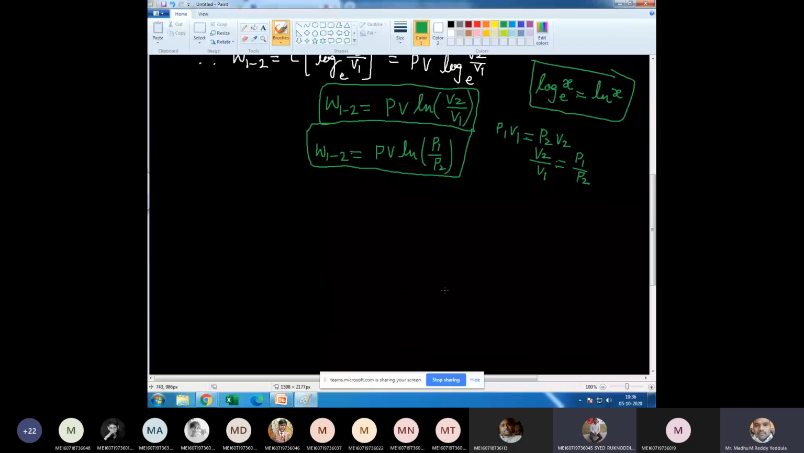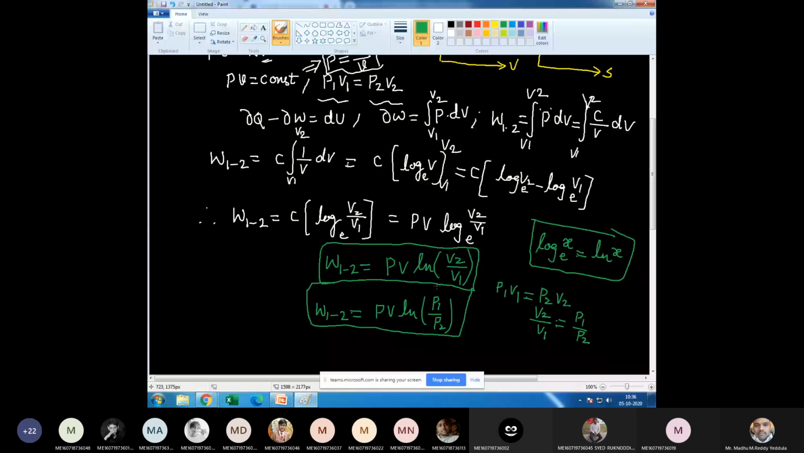Sir, can you move the screen a little up? In terms of 10, sir? Sorry, sir, explain from that integration part. From the integration part. Okay, right.